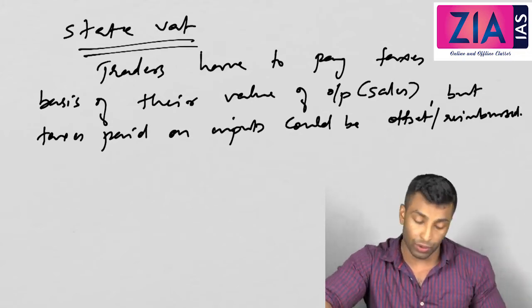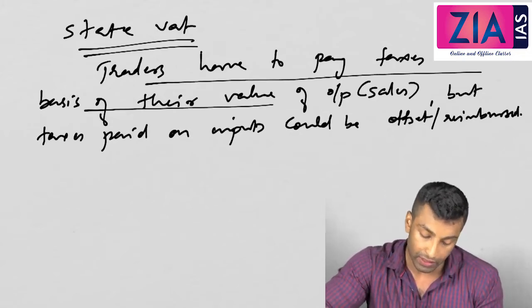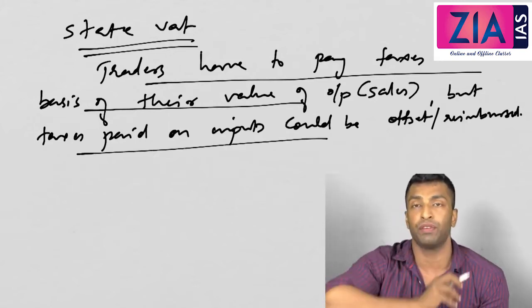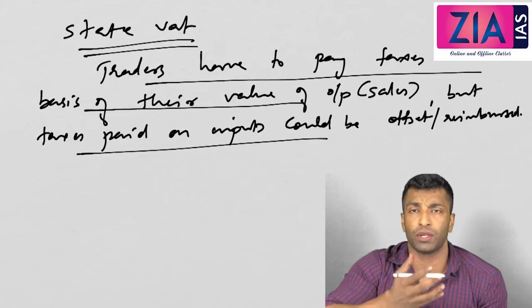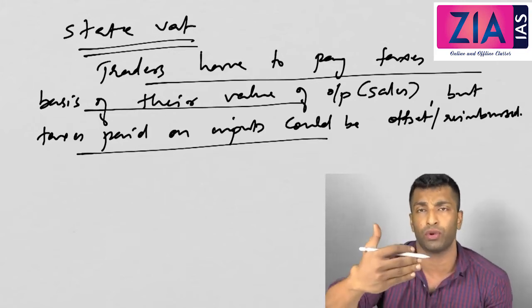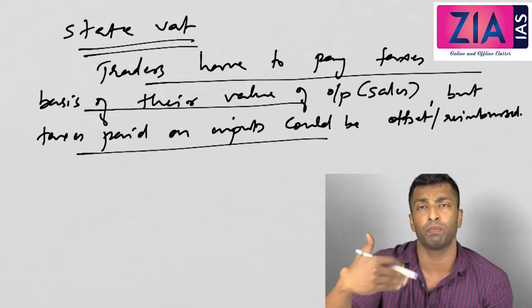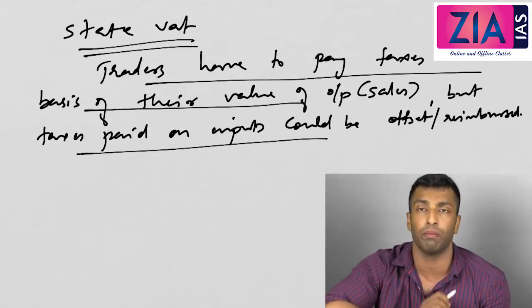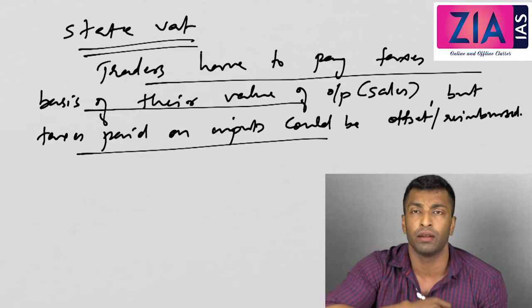So traders have to pay taxes on the basis of their value of output, and the tax which is paid at the previous stage will be offset. Offset means you just need to pay for that value addition only, or reimbursed means you paid completely and you give the details of what you paid as input, and you will get reimbursement.